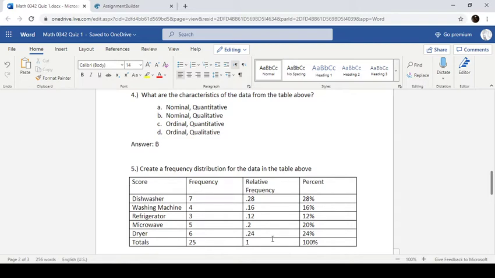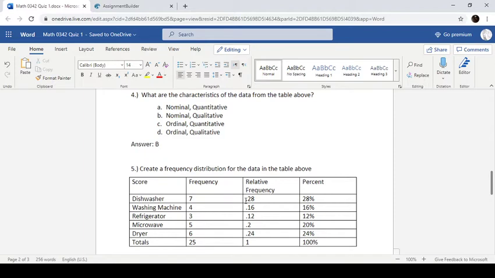Again, if it doesn't add up to 1, it can be close to 1. That's okay. That might just be a little bit of rounding error. But as long as it adds up to something close to 1, we should be fine. If it's too much farther away from 1 than maybe a point or 2, then we need to go back and see what went wrong.